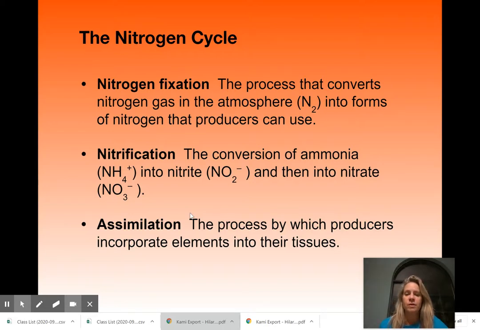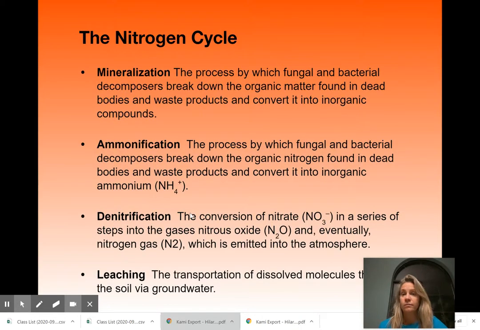And then assimilation is basically just the fact that the plants are taking in nitrogen through the roots and fixating it into their leaves and stalks. So that's called assimilation. All right, some more key terms for the nitrogen cycle. Mineralization is just converting. So let's say that an animal dies, so that animal is decomposed and that nitrogen that animal contained or that plant is broken down and goes back into the soil. So that's mineralization.